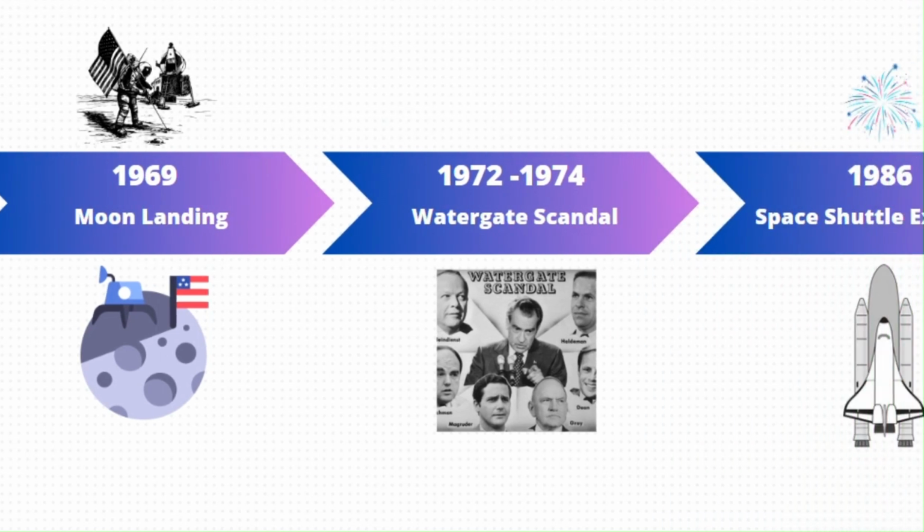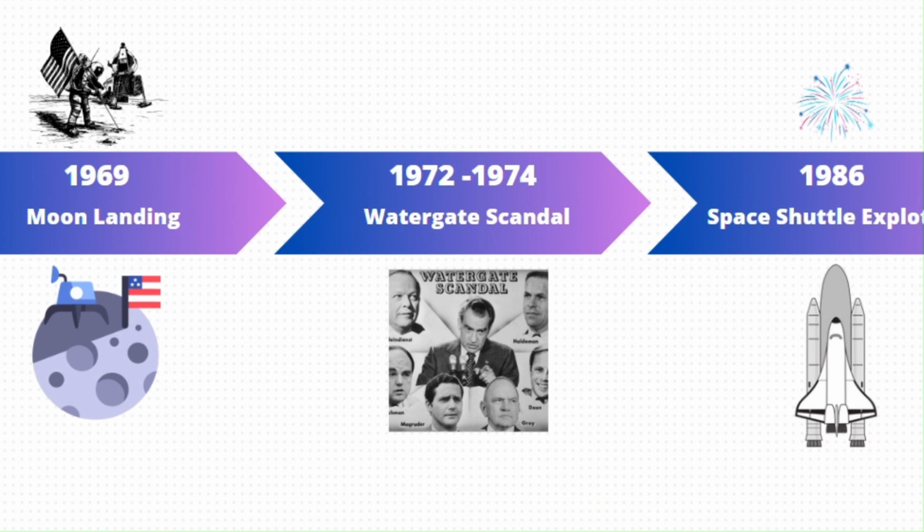The Watergate scandal in the 1970s was a political crisis that led to President Richard Nixon's resignation. It involved a break-in at the Democratic National Committee headquarters ordered by Nixon's administration, revelation of cover-ups, abuse of power, and illegal activities. Investigations by the media and Congress ultimately exposed the corruption. The scandal eroded public trust in the government and marked a significant turning point in American politics, leading to increased media scrutiny and reforms to prevent further abuses of power.